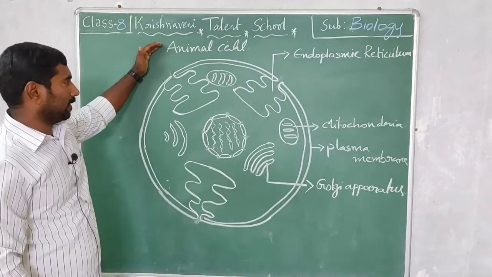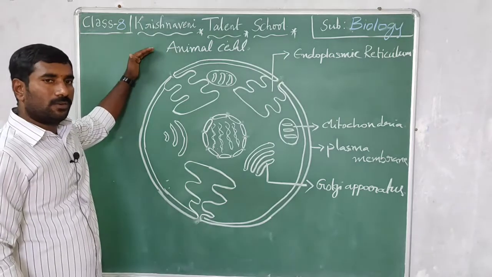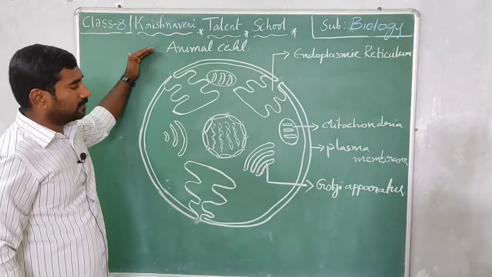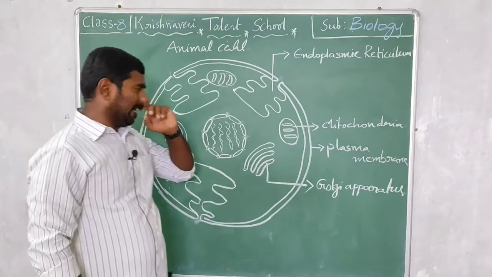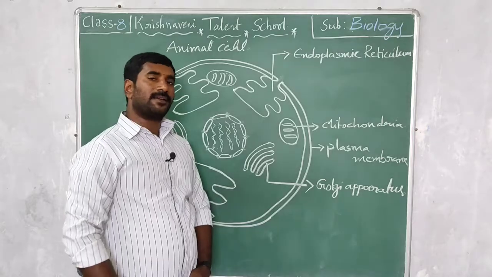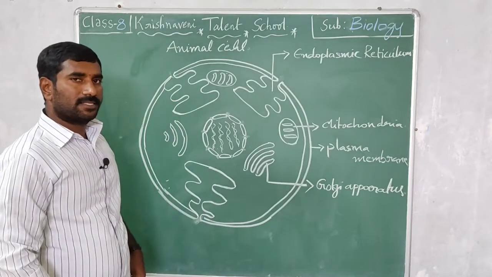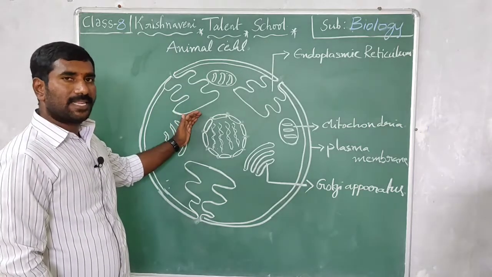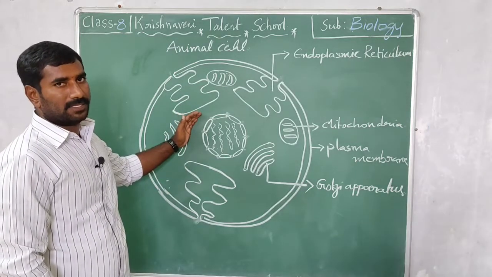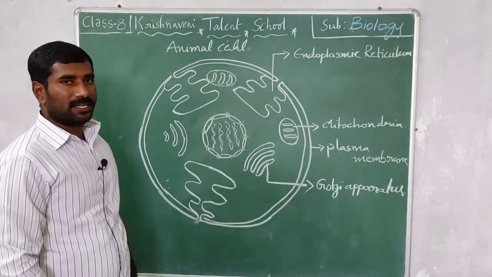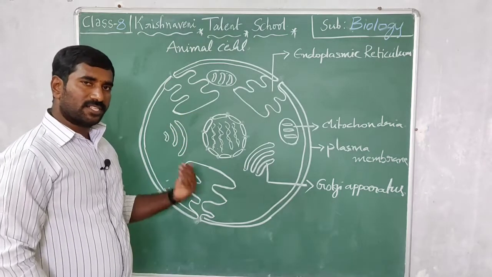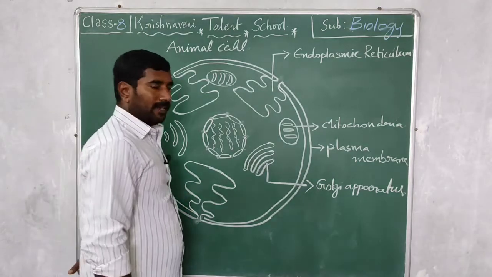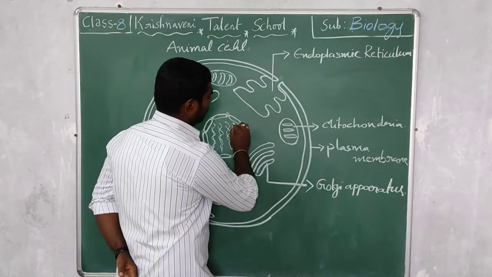Now the typical animal cell. In the same way, the only difference is that the plant cell contains a cell wall and the animal cell contains a plasma membrane. This is the main difference, and chloroplast is absent in the animal cell, while it is present in the plant cell.